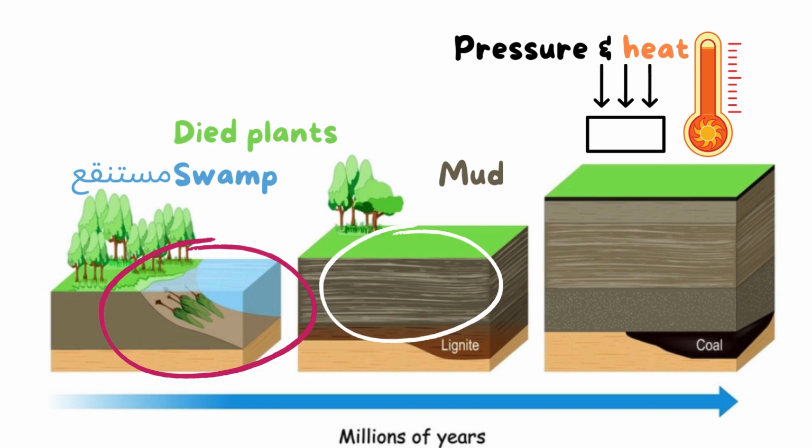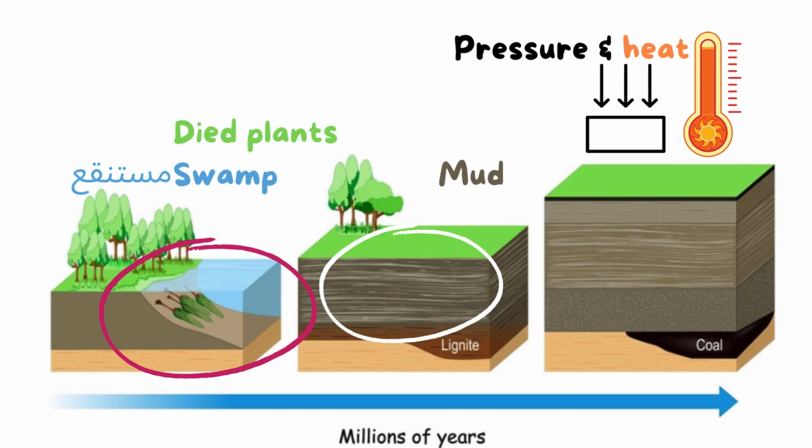Millions of years ago, large areas of earth were covered with plants and in swamps. What is the meaning of swamps? They are small spaces with water as puddles. It's a very shallow area that has water. So earth was covered in swamps and plants, as you see here in this picture.